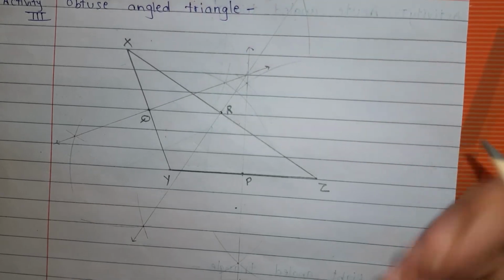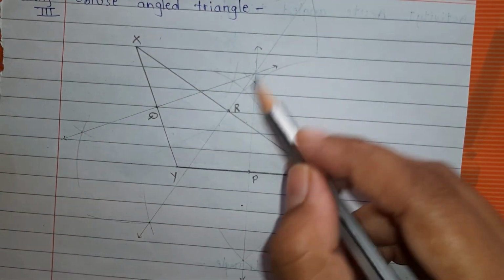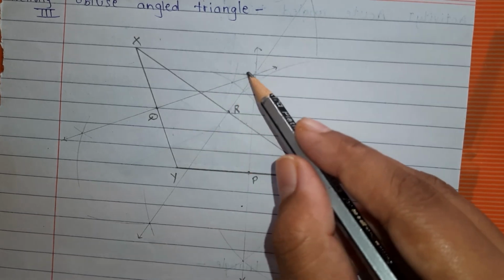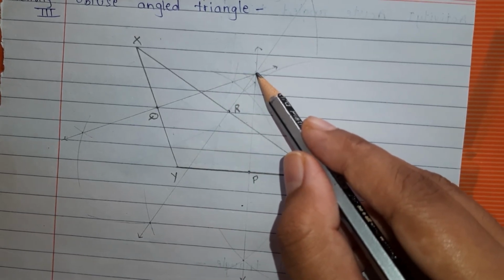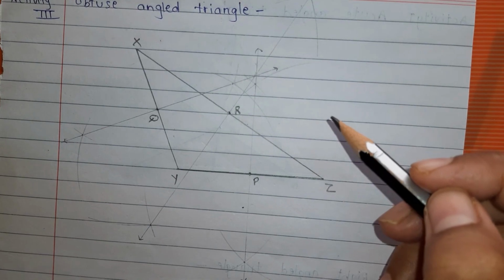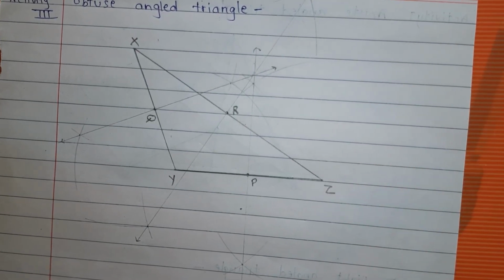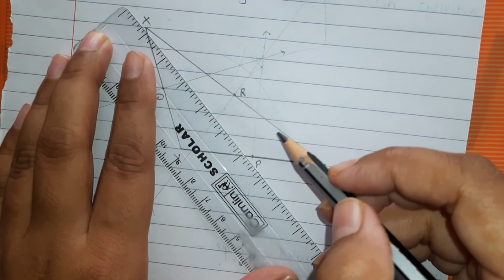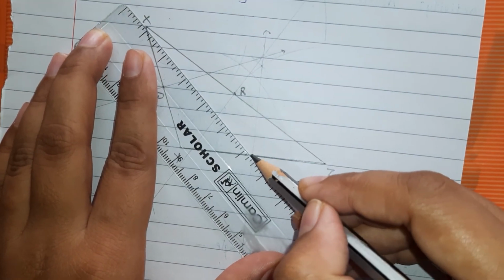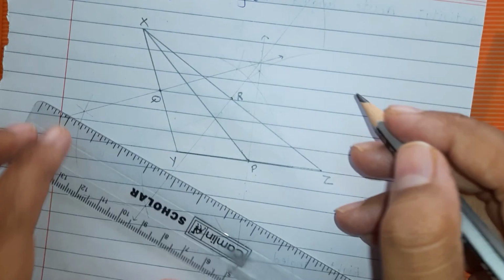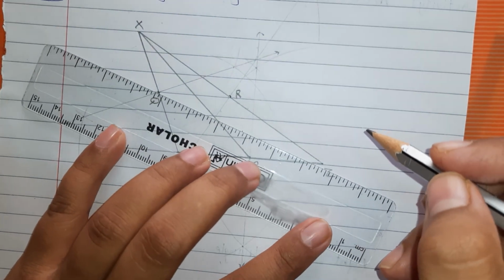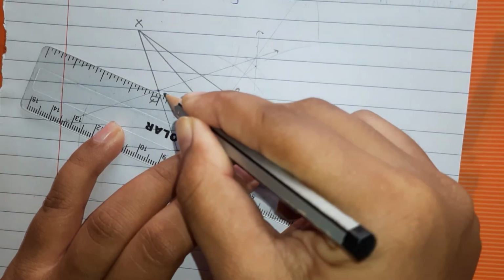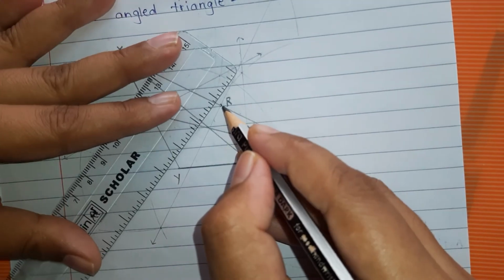So the last year property: perpendicular bisectors are concurrent, and for an obtuse angle triangle the point of concurrence is outside the triangle. This is for perpendicular bisectors. Now we will join the medians. X's opposite midpoint is P. So join XP, ZQ, and YR.